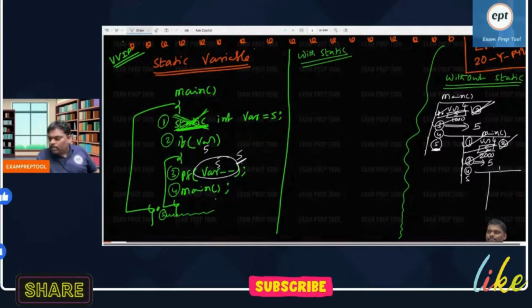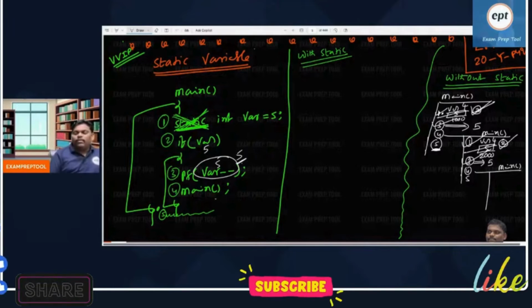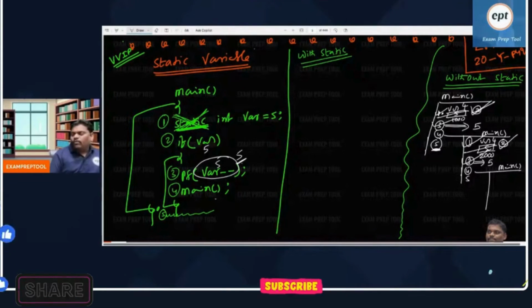Again recursion. Can anyone guess what will happen further? Every time where memory will be created, and it will print 5 first, then afterwards 4. Again in the next function call, where memory will be allocated, it will be initially 5. 5 will be printed, afterwards value 4.